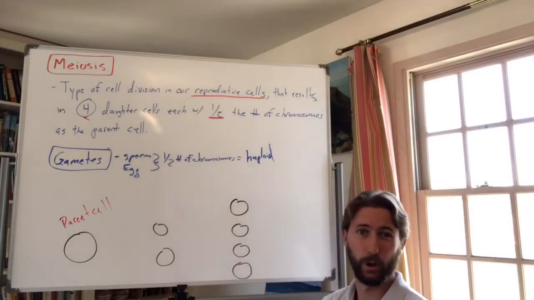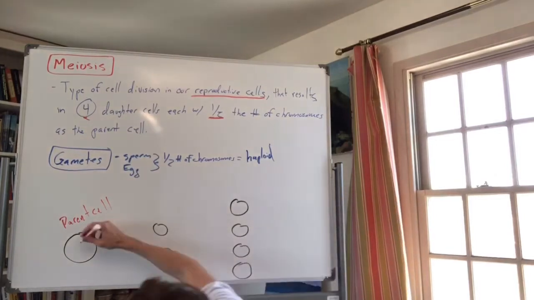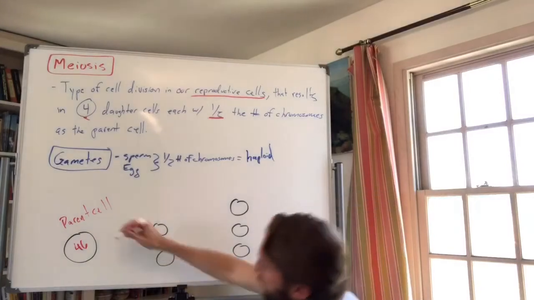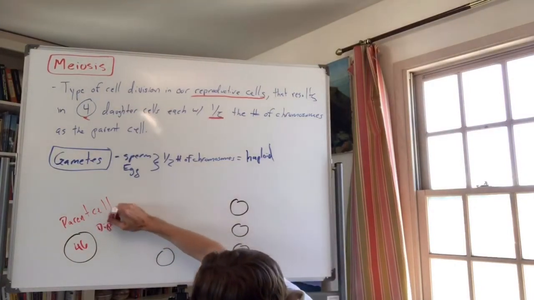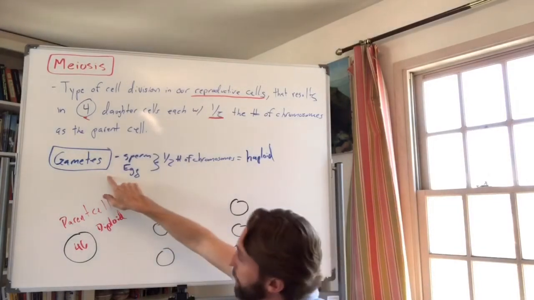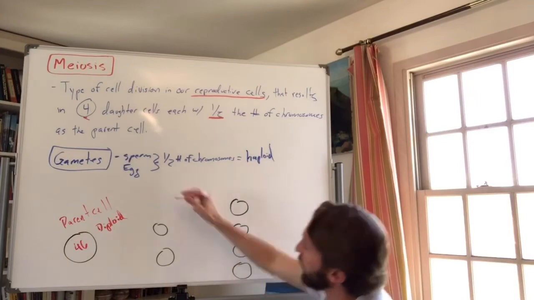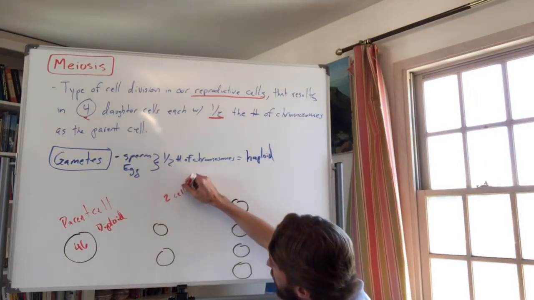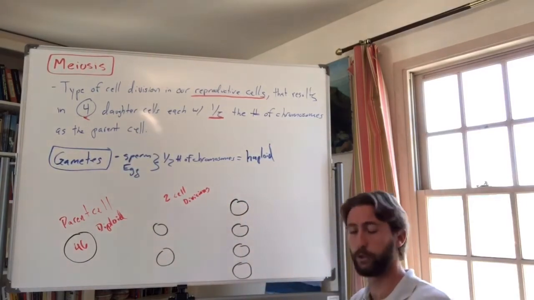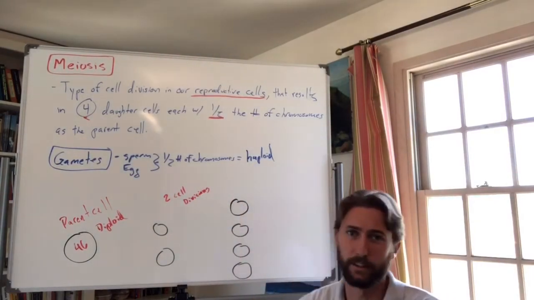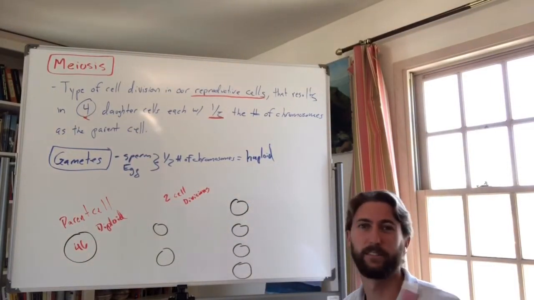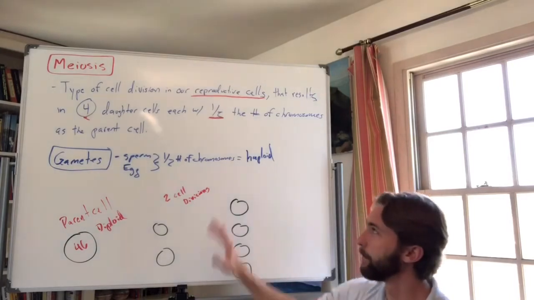And if it's diploid, how many is it going to have? Yeah, 46 chromosomes, right? It is diploid. And then it's going to divide and create our gametes. So it's actually going to go through 2 cell divisions. Meiosis goes through 2 cell divisions. Mitosis only goes through 1 cell division. Maybe in another video I'll actually go through the steps and talk about interphase, prophase, metaphase, anaphase, telophase, cytokinesis, all that stuff. But I'm just talking about the big picture things.